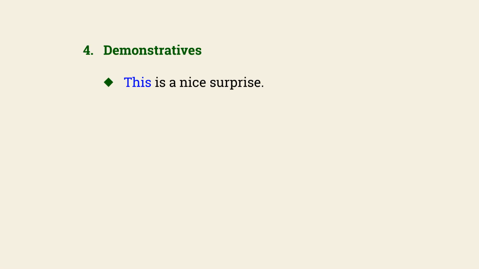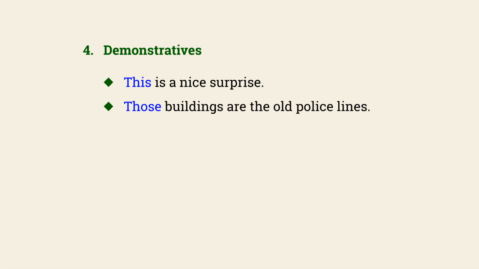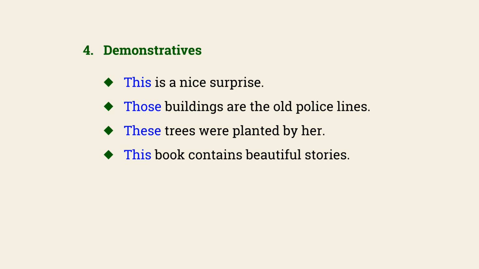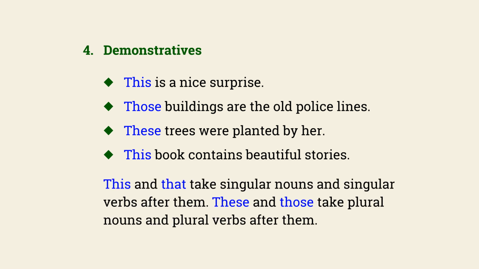Demonstratives. This is a nice surprise. Those buildings are the old police lines. These trees were planted by her. This book contains beautiful stories. This and that take singular nouns and singular verbs after them. These and those take plural nouns and plural verbs after them.